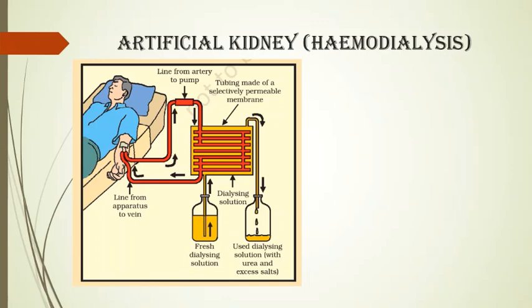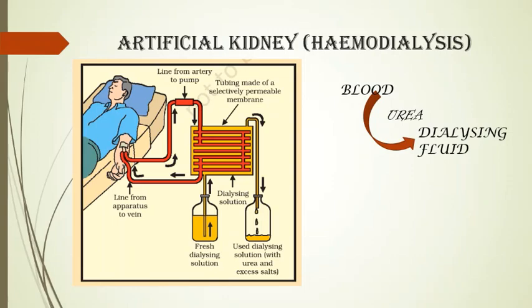Now, since the concentration of urea inside the tubes, that is in the blood, is very high, while in the outside, in the yellow region, is very low, a concentration gradient builds up. Due to this concentration gradient, urea moves from blood to the dialysing fluid. This dialysing fluid is then removed and the blood is transported back into the patient's body.